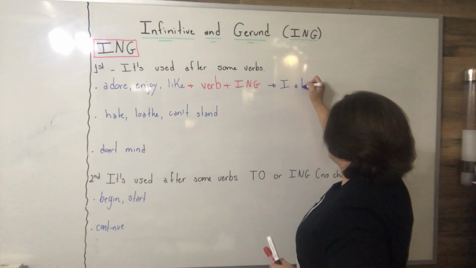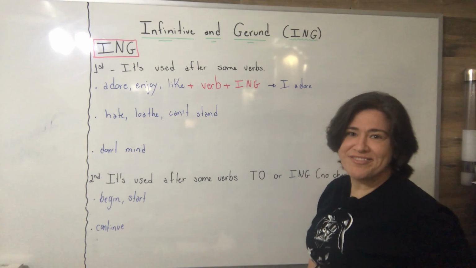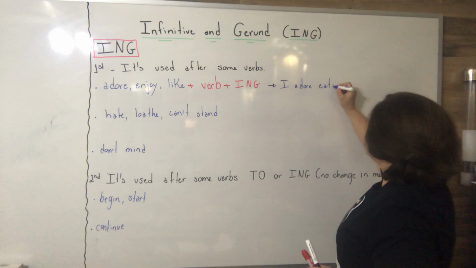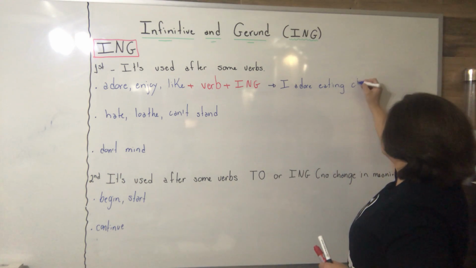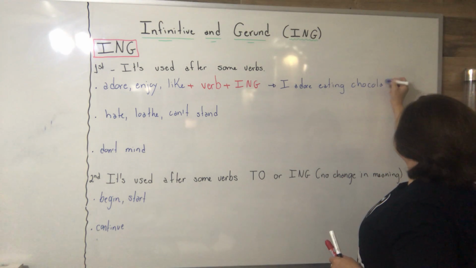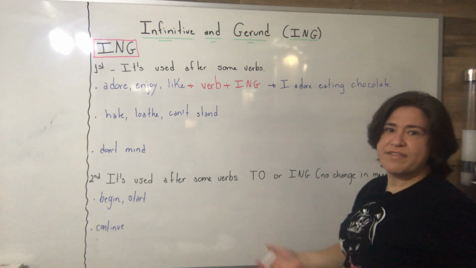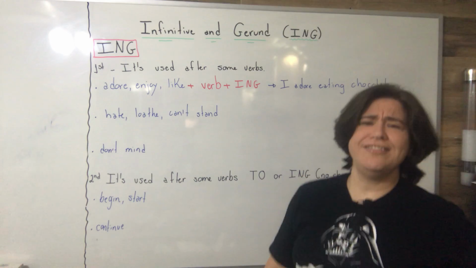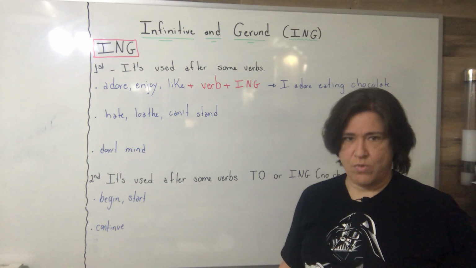Everybody knows, right? Because I say all the time, I adore eating chocolate. You know, it's a fact. I adore eating chocolate. I enjoy eating chocolate. I like eating chocolate. Okay?